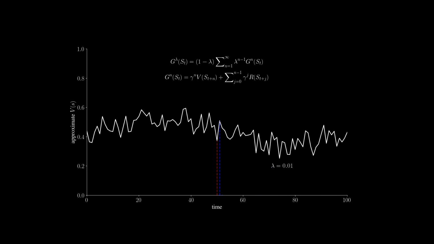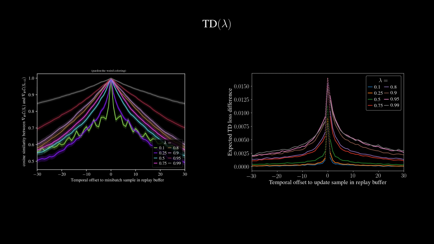Again, if you're not familiar with it, the lambda parameter controls how far into the future you look in order to reuse your own predictions. And that has the effect of smoothing the temporal difference target that a neural network has to regress to. Let's look at the results. In this case, we can clearly see that increasing lambda not only makes gradients more coherent locally in time, which you can see on the left figure, it also makes the TD loss decrease faster for states surrounding the update sample. These results suggest that making a model less dependent on a single high-variance self-made target makes it generalize much more.